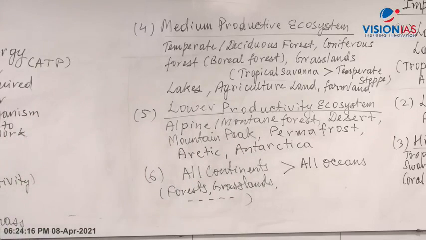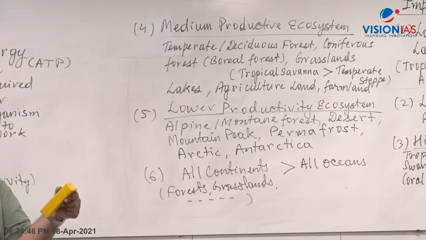Where in the ocean do you have a high level of production of biomass? Coral reef, continental area, near the continent. There you have more sunlight and nutrients. As you go into the deeper part of the ocean, after 200 meters sunlight becomes very, very less, and after 300, 400 meters there is no sunlight. It becomes a dark zone, the aphotic zone. In the upper part of the ocean you have sunlight, and near the coast you have nutrients and everything.